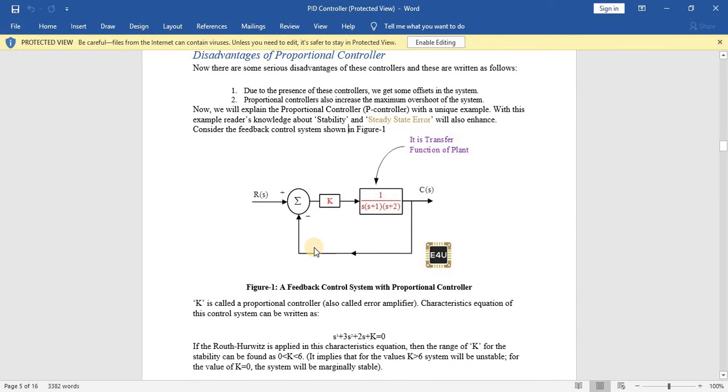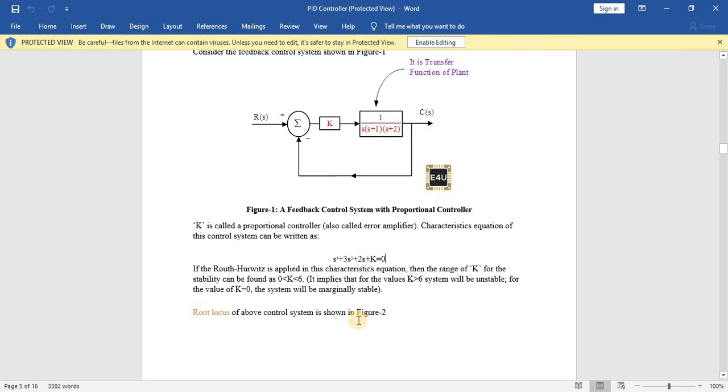So the characteristic equation, the denominator, can be written as s cube plus 3s square plus 2s plus k. We have to multiply it and open this bracket. If we apply the Routh-Hurwitz criterion to this equation, then after solving, the range of k will be from 0 to 6. After k is greater than 6, the system will be unstable.